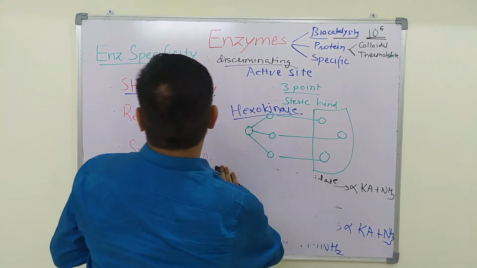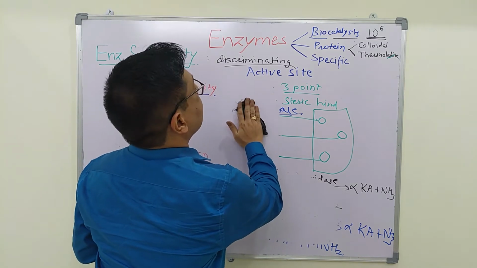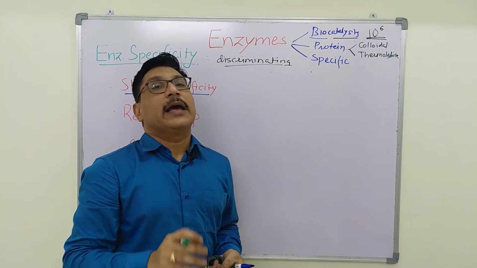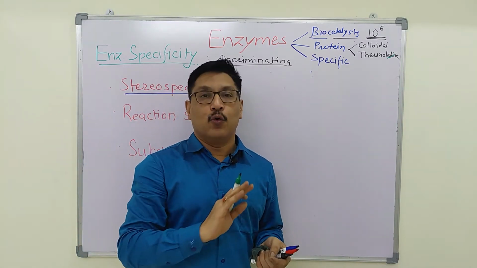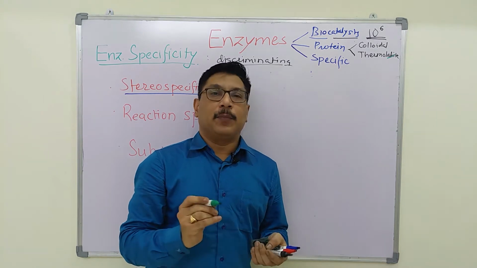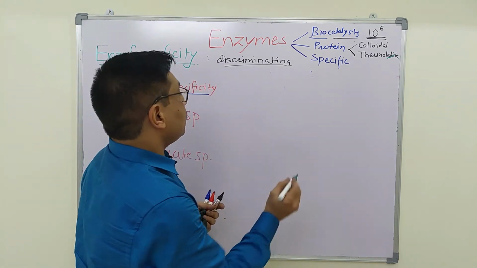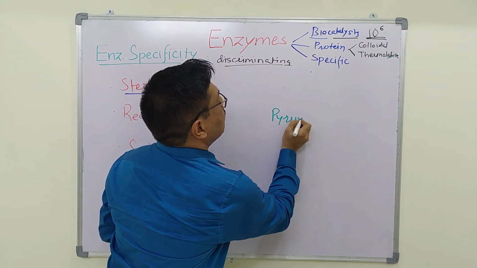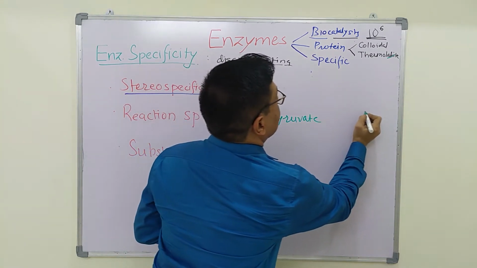Now coming to reaction specificity. This is a very important property of enzymes. Enzymes carry out one particular reaction and no other. Say, for example, pyruvate. This pyruvate can be converted into lactate.